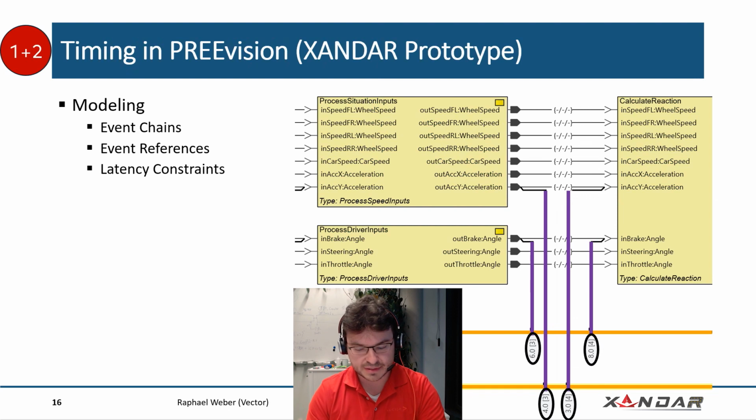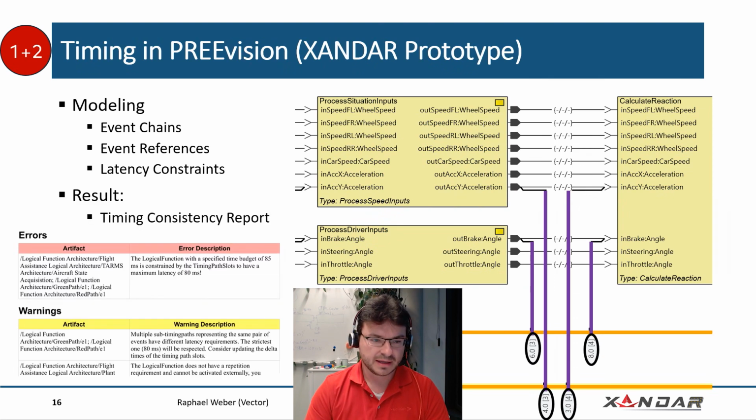This is a prototype, so this is not part of the product, but this is one way to model event chains and events and constraints on them. And once we have done that, we can just run a timing consistency check and see from the report if there are any errors, warnings or informations. Maybe something is actually really inconsistent, or maybe we have some slack in the event chain specifications that we want to be able to use or to remove.